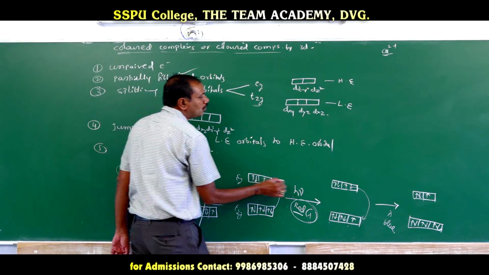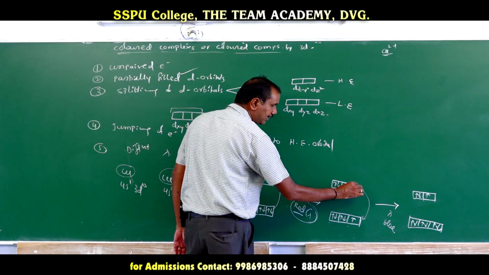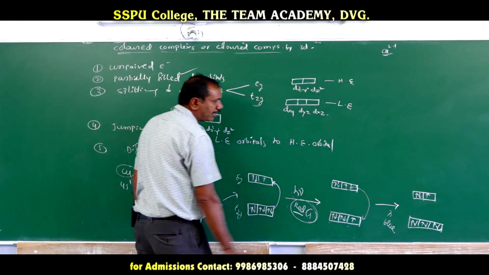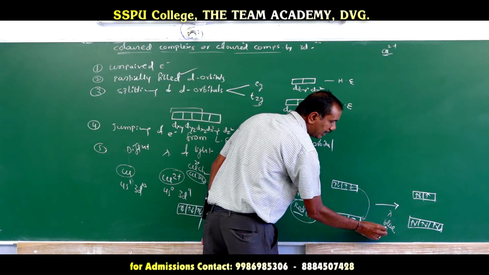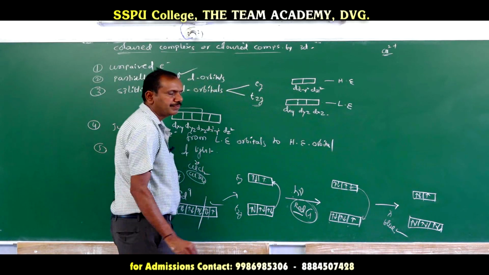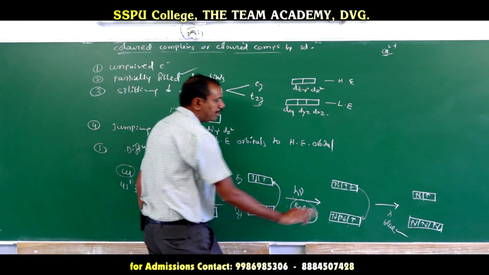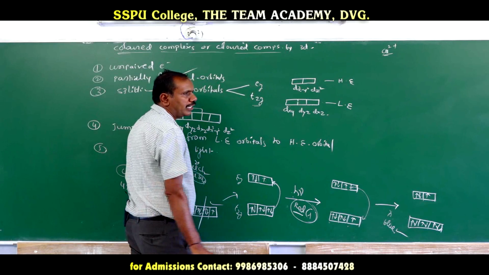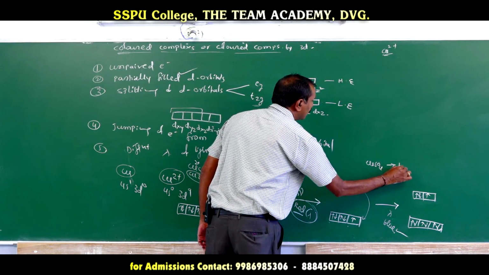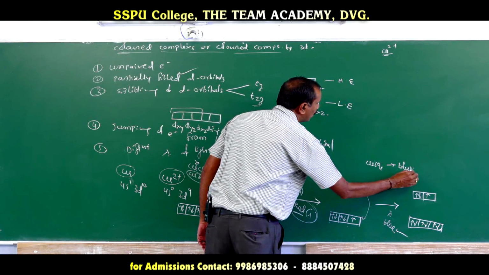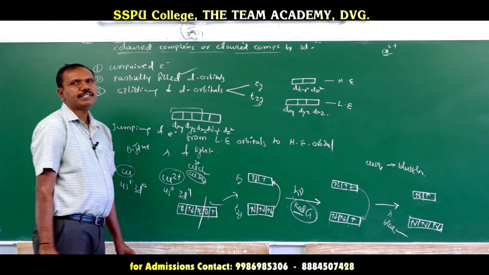Once it goes to the higher energy state, the molecule is more unstable. To attain stability, that electron will come back once again. While coming back, it can emit radiation having a wavelength which is responsible for blue. The absorbed color is red, but the emitted color is blue. Therefore, copper sulfate appears to be bluish in color. Why does it appear bluish? Because the absorbed color is red. That is called complementary colors.